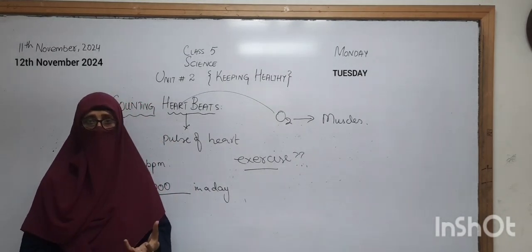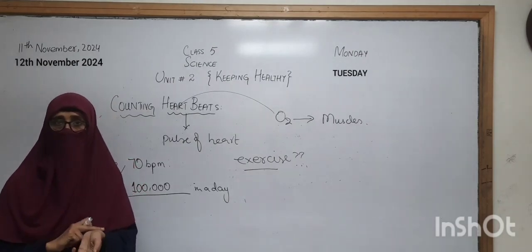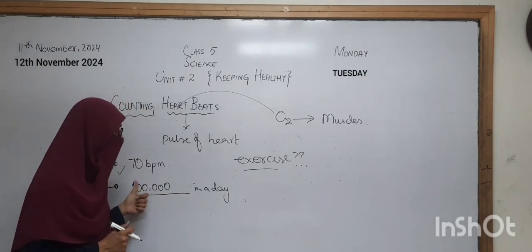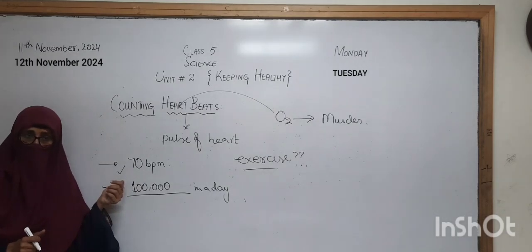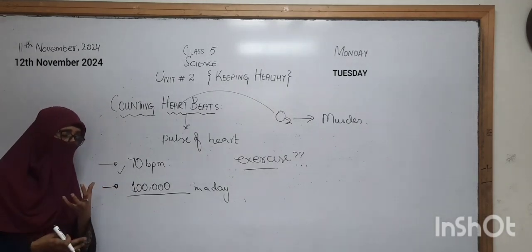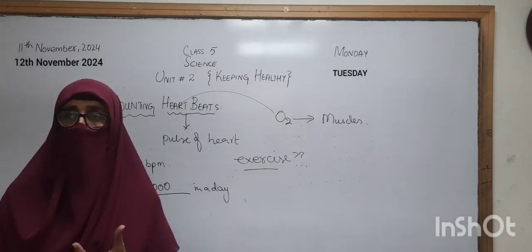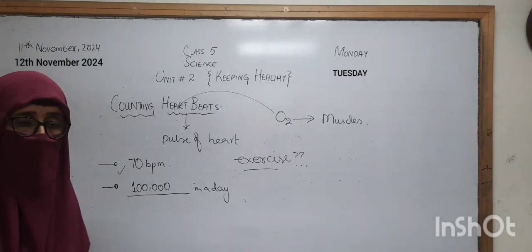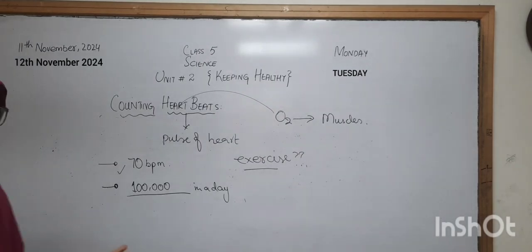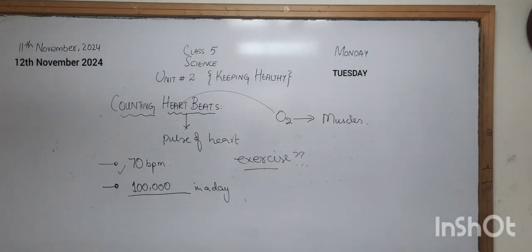During the exercise and after exercise, if you count your heartbeat, it is more than 70. Okay? Clear? Because at rest and after exercise there is a difference, because the heart has to work a little more during the exercise. Clear? This is the last topic that we have done. That is a little recap of the last topic. I hope you have understood and enjoyed that exercise or the activity that I gave to you. Now we will move to the topic that we have to do today, that is drugs and you.